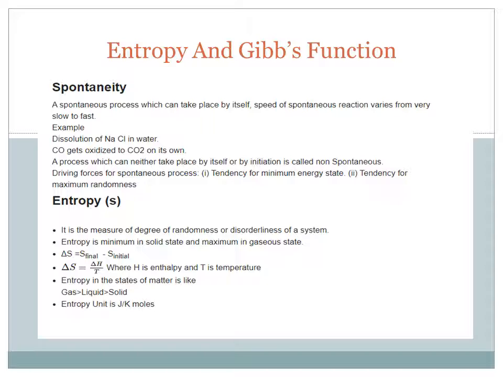Now what is entropy? It is the measure of the degree of randomness or disorderness of a system. Entropy is minimum in the solid state and maximum in the gaseous state. So delta S is S final minus S initial. Delta S is delta H upon T, where H is enthalpy and T is temperature. Gas has maximum entropy, then liquid, then solid, because molecules of gas are much farther apart than molecules of liquid, than molecules of solid. And the unit of entropy is joule per Kelvin mole.